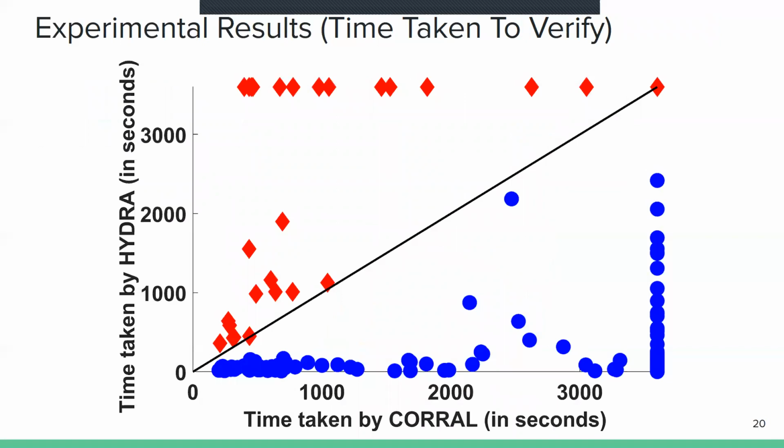Here we compare the verification time of Coral versus the verification time of Hydra. Verification time of Coral is plotted on the x-axis, while that of Hydra is plotted on the y-axis. As you can see, Hydra usually solves these instances in significantly less time.